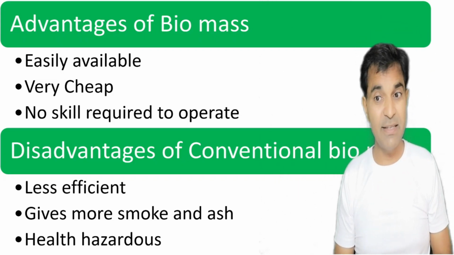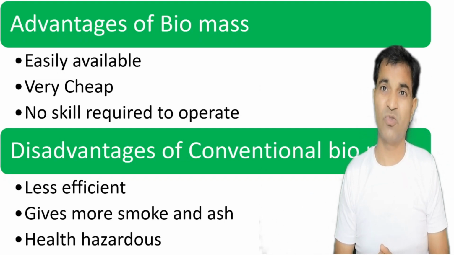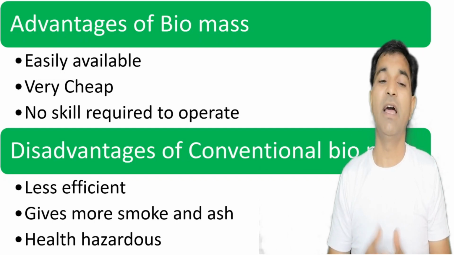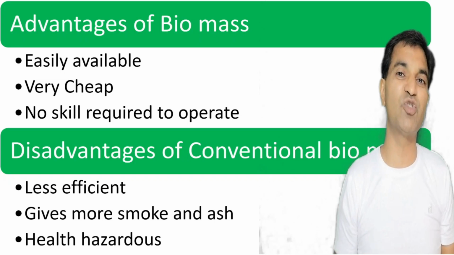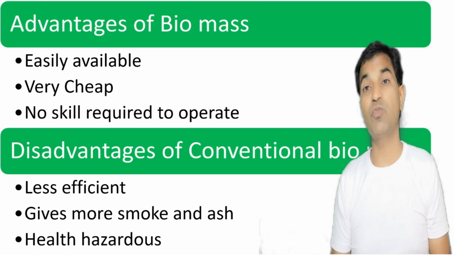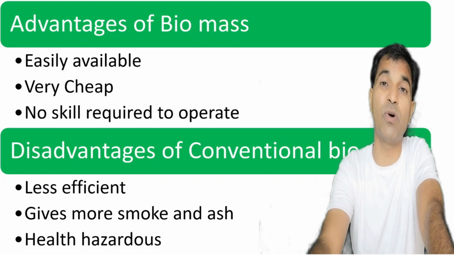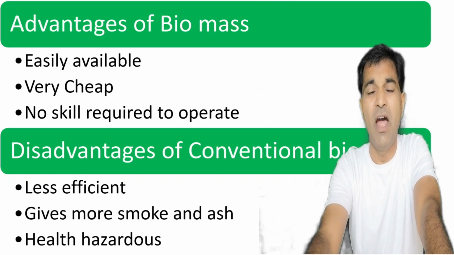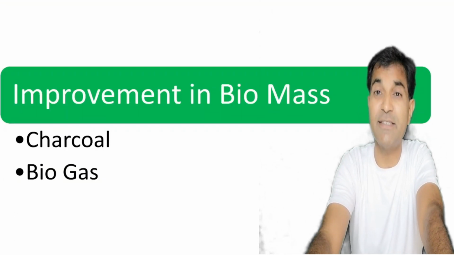And what are the disadvantages of conventional biomass? Very less efficient, hardly 8 to 10%. Just think, only 8 to 10. There was a little improvement in this, the smokeless chulha, you would have studied it in 8th standard, right? It gives more smoke and ash, and it is health hazardous because it leads to production of smoke and ash. So definitely some sort of improvement is required in this technology.